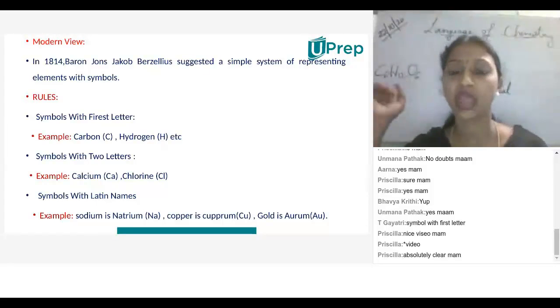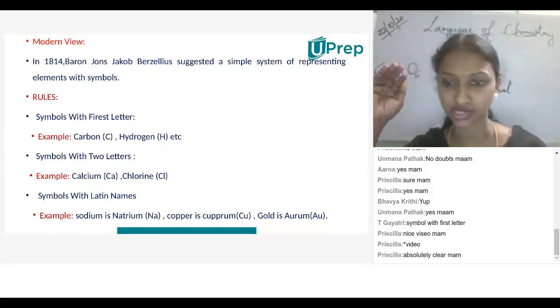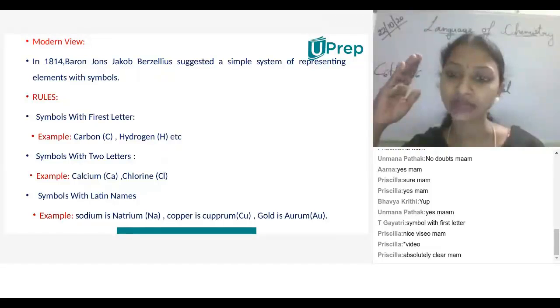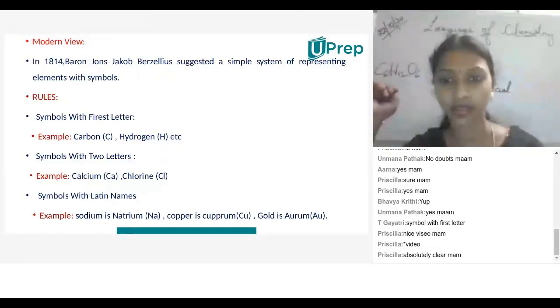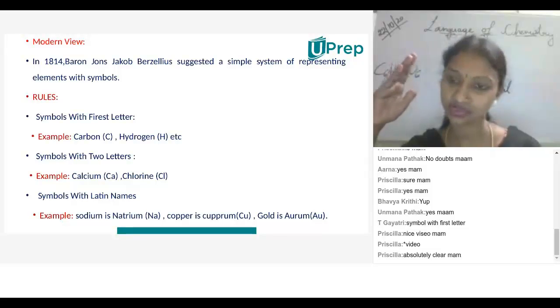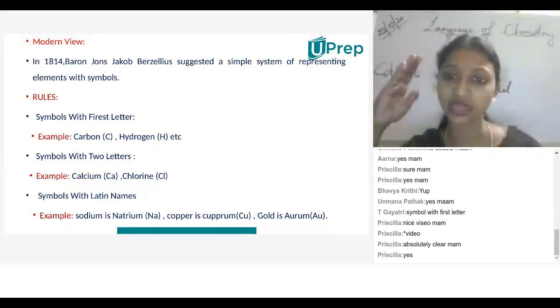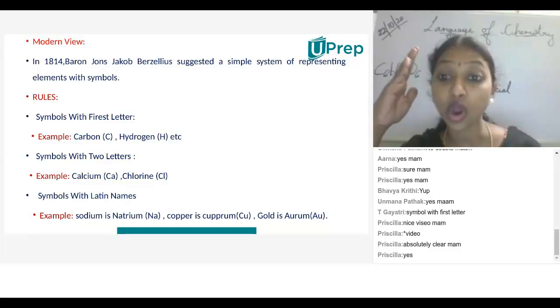If the classroom consists of 46 children, each child has their own roll number. Am I right? Yes, ma'am. Like that, each of these 118 elements has its own identity and its own atomic number.